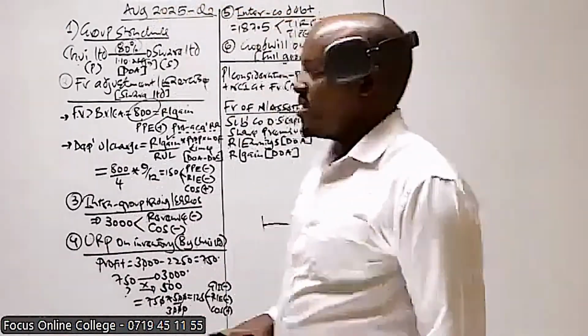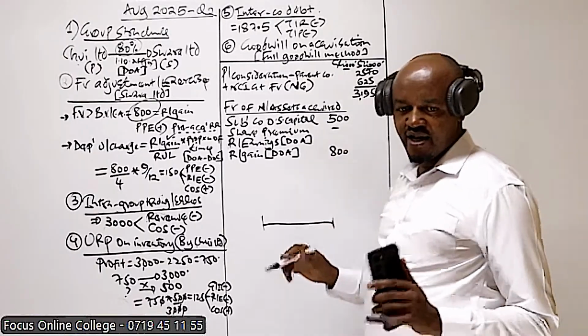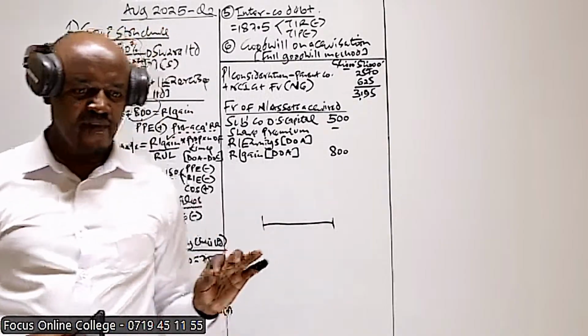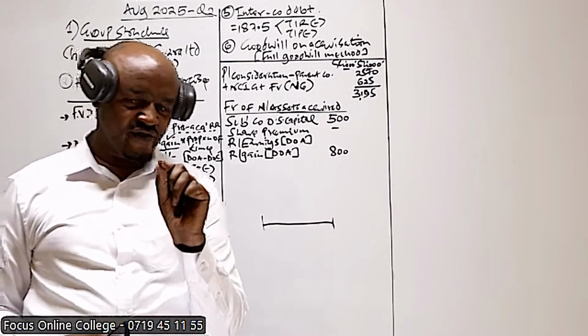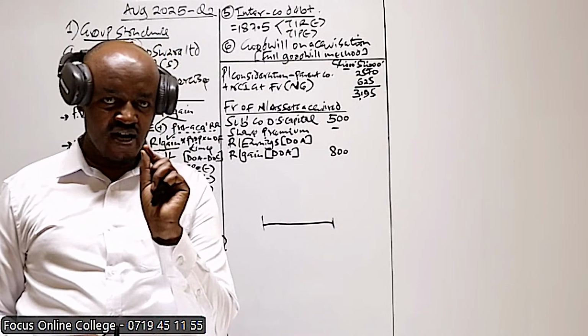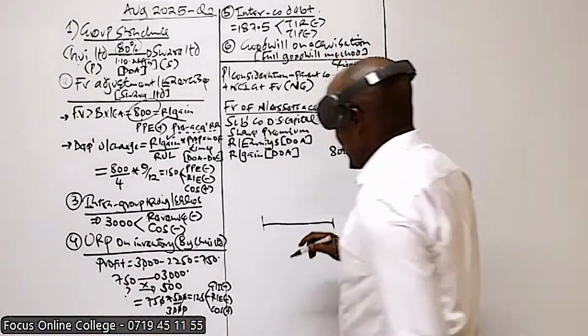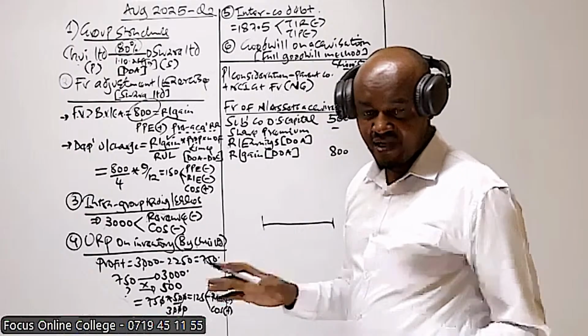Now, there is something we are not given here, and this is something you'll come across in all questions. In all questions whereby a subsidiary was acquired during the current year, the examiner will not give you its retained earnings on the date of acquisition. Now, I want to show you how we compute the retained earnings in case that one is not given.